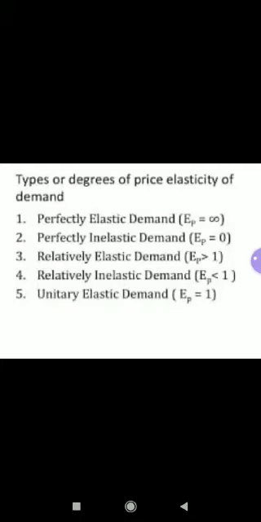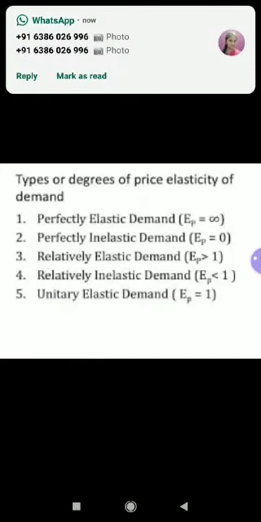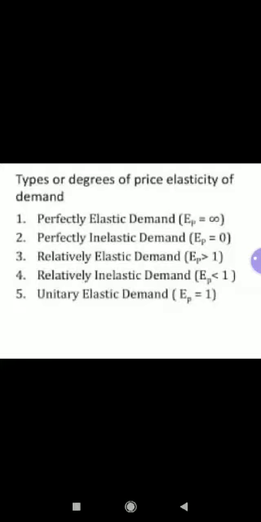Children, you need to learn all the names, that is 5 degrees names as well as their degree. Once again, I am repeating. Perfectly elastic demand, degree will be EP is equal to infinite. Perfectly inelastic demand, EP is equal to 0. Relatively elastic demand, EP is greater than 1. Relatively inelastic demand, EP will be less than 1. Next is unitary elastic demand, so EP will be equal to 1.